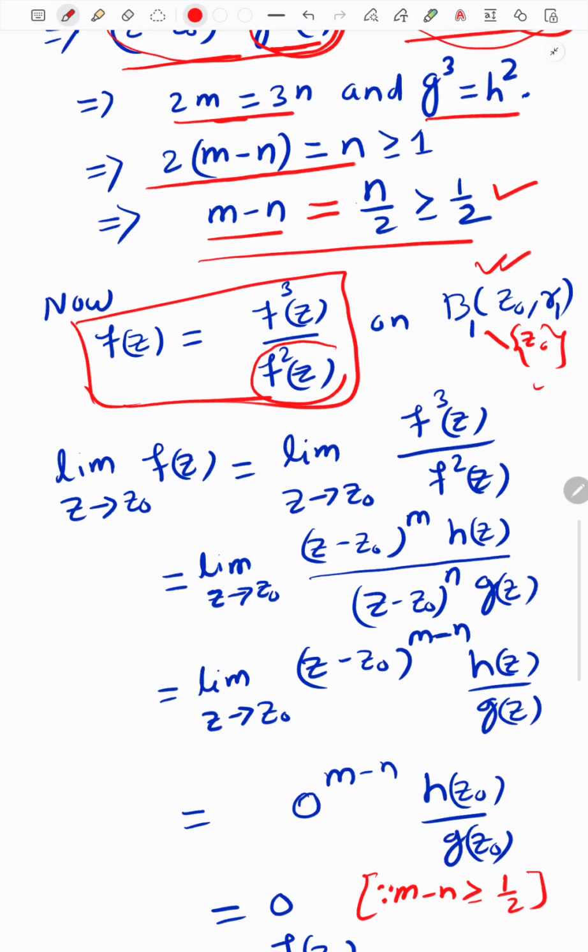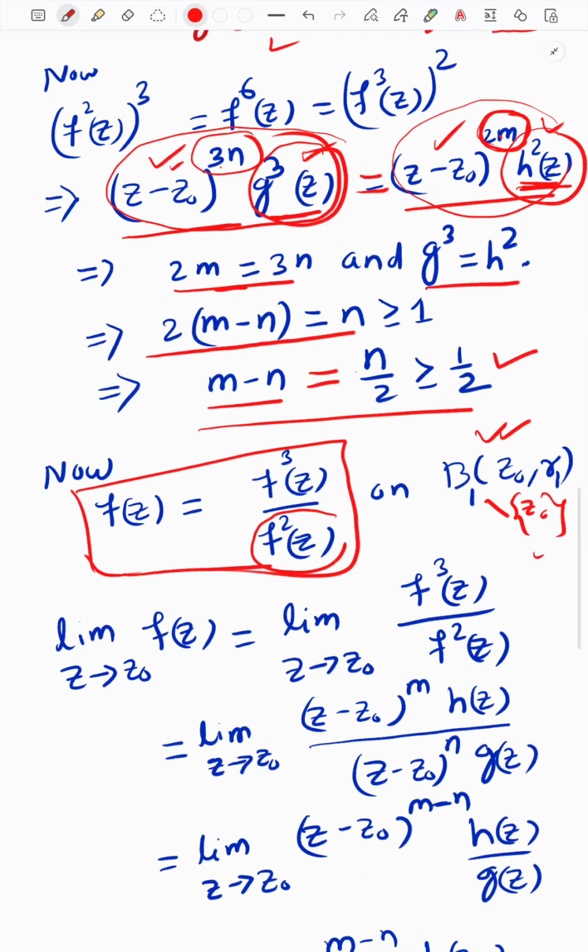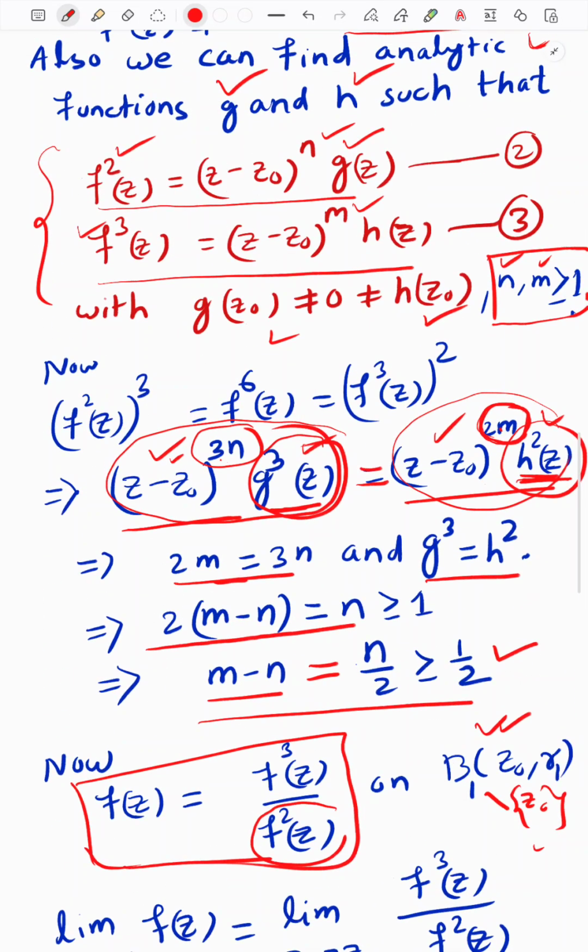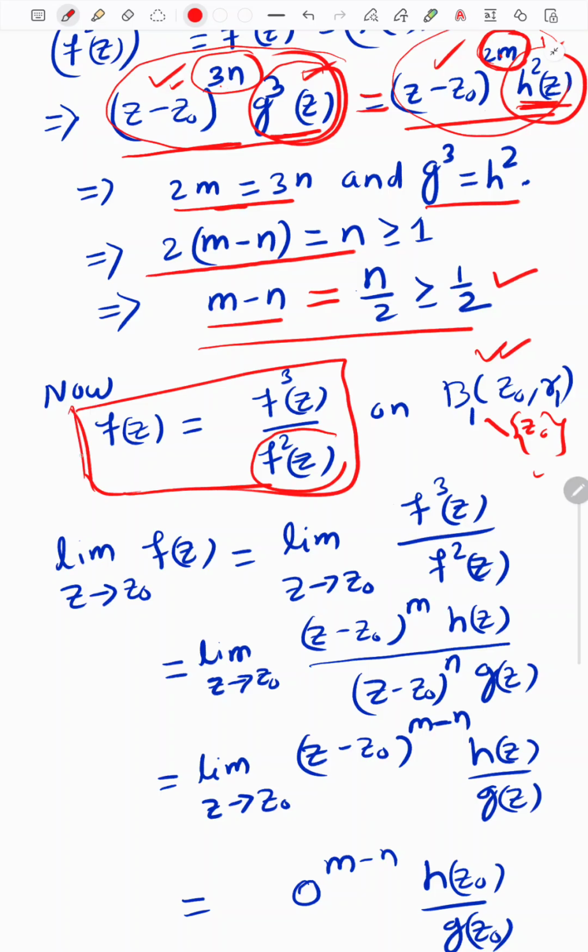And actually we make these types of calculations to define this function only. It means we have a deleted neighborhood on which both f square and f cube are non-zero, and at the point z0, f square z is 0.